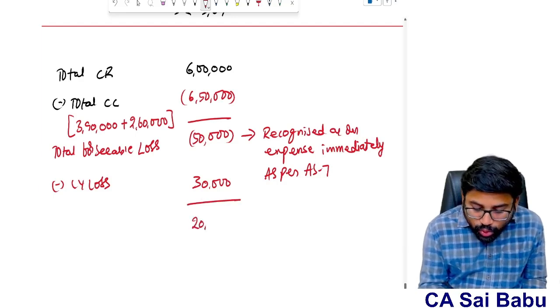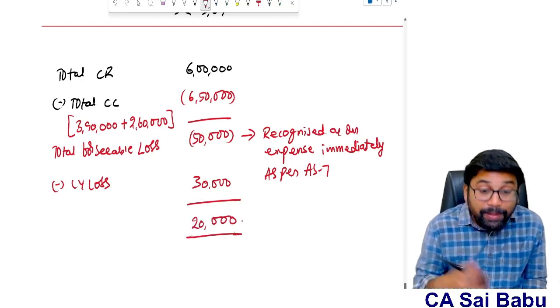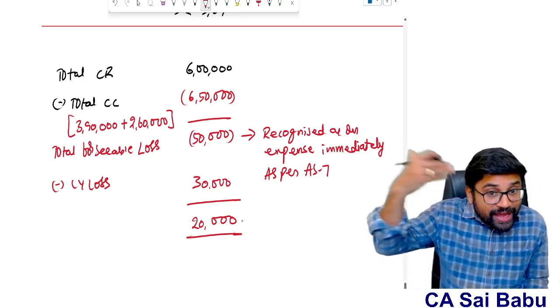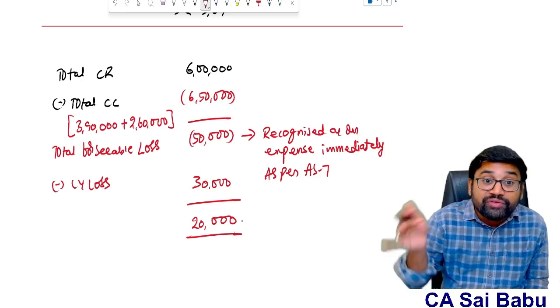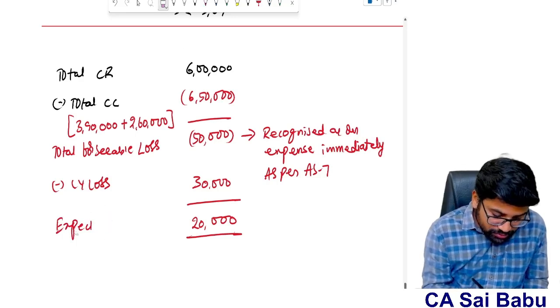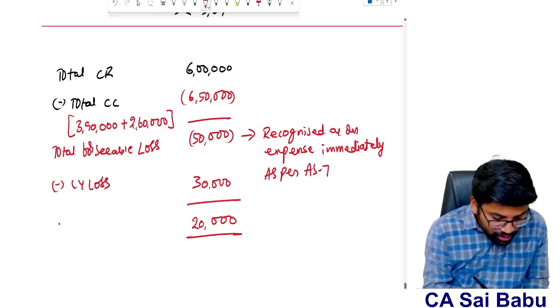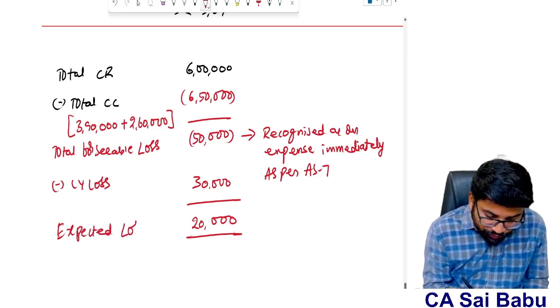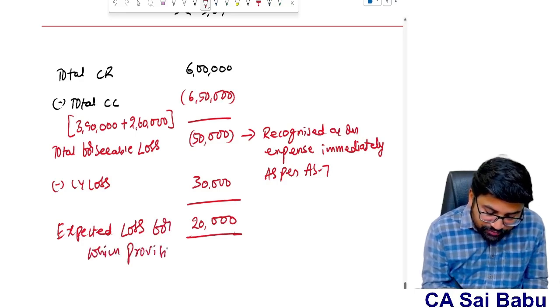Therefore, what is the balance? 20,000. Now, this is the expected loss for which provision is required. Expected loss for which provision is required is 20,000.